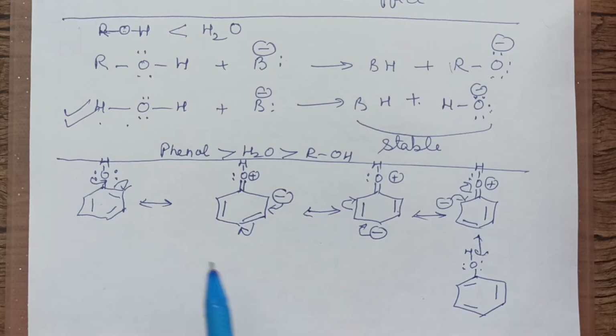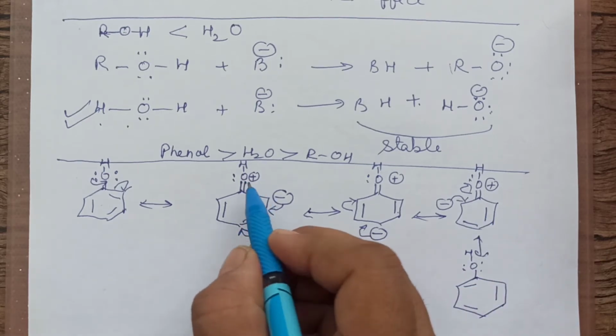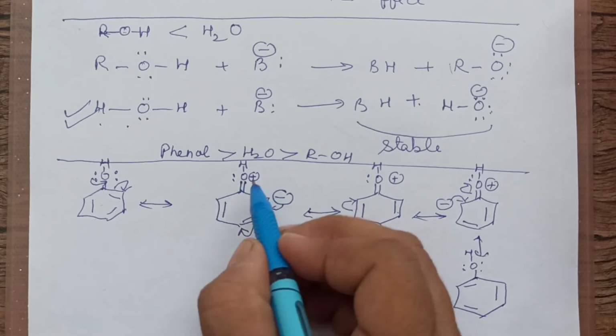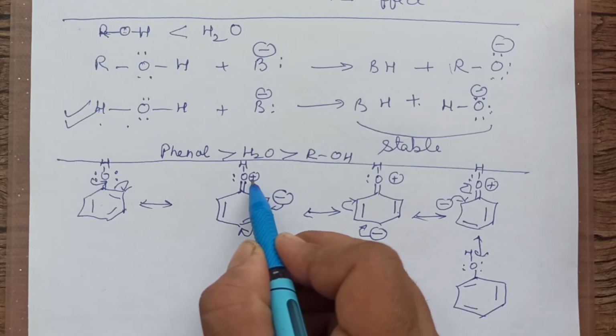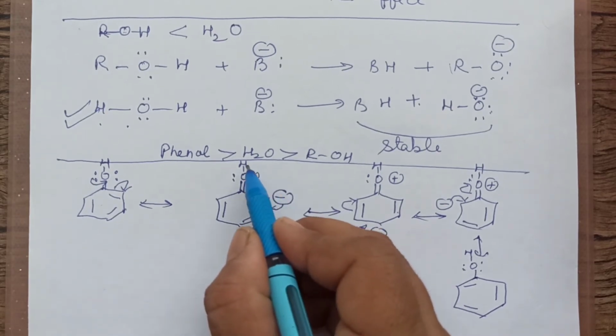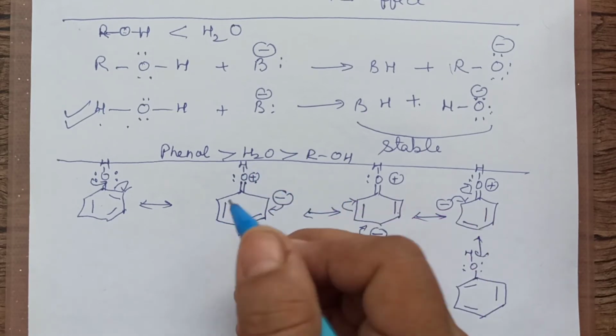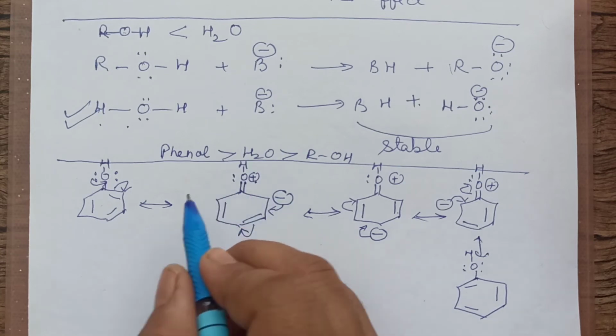So what you are getting here in the resonating structures between this carbon and oxygen, of course there is a double bond, but in all the resonating structures you find that oxygen is having a positive charge. This is positive. Hydrogen is also electropositive. So the two will repel and the bond will break easily.